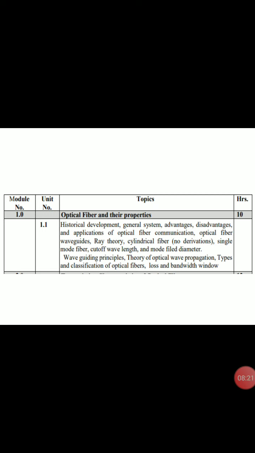In the first chapter, you all should go through, as I said, ray theory, cylindrical waveguides and optical fiber waveguides. All these should be covered in the first chapter.